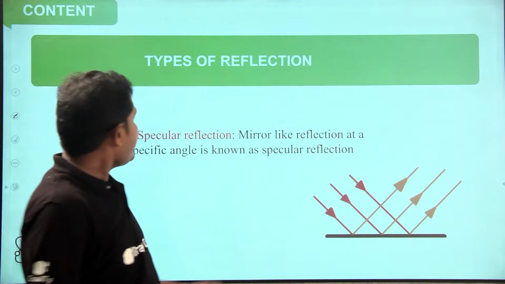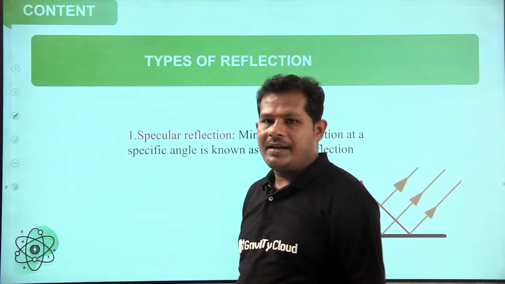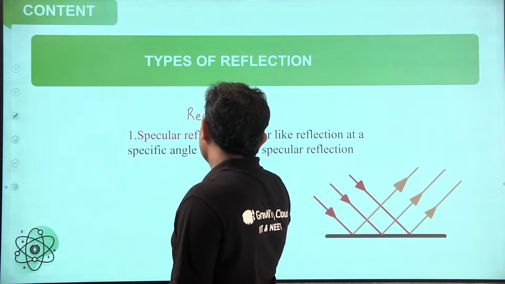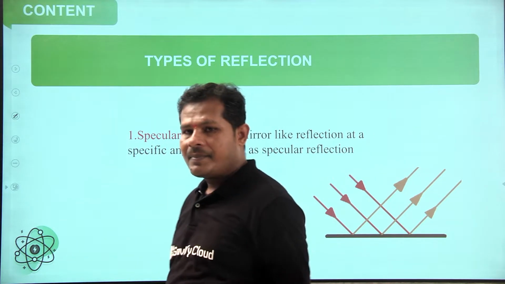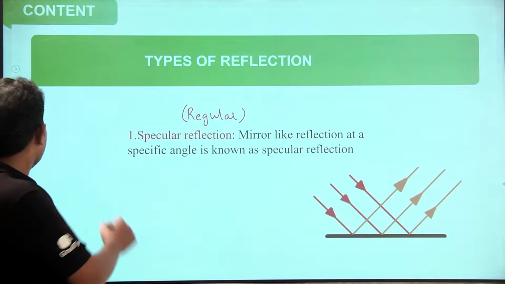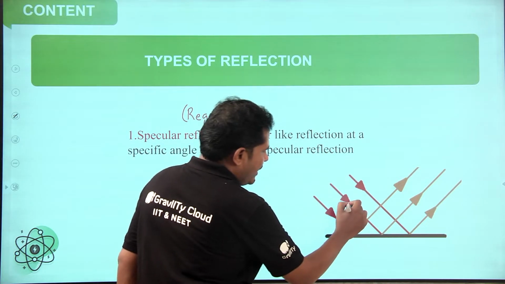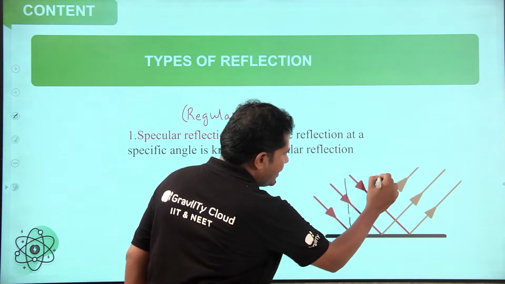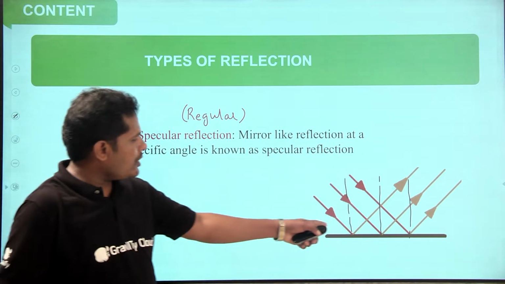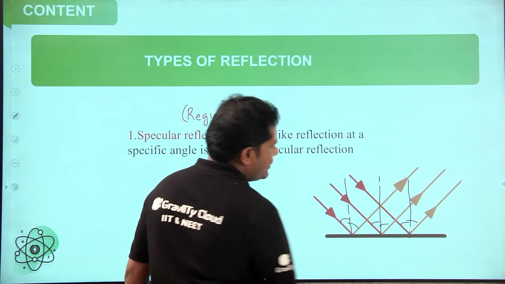Next, types of reflection. Specular reflection, it is also called regular reflection. Once you observe this diagram, what happens? If we draw the normal for each light ray, angle of incidence is equal to angle of reflection every time. Observe, they are all the same.